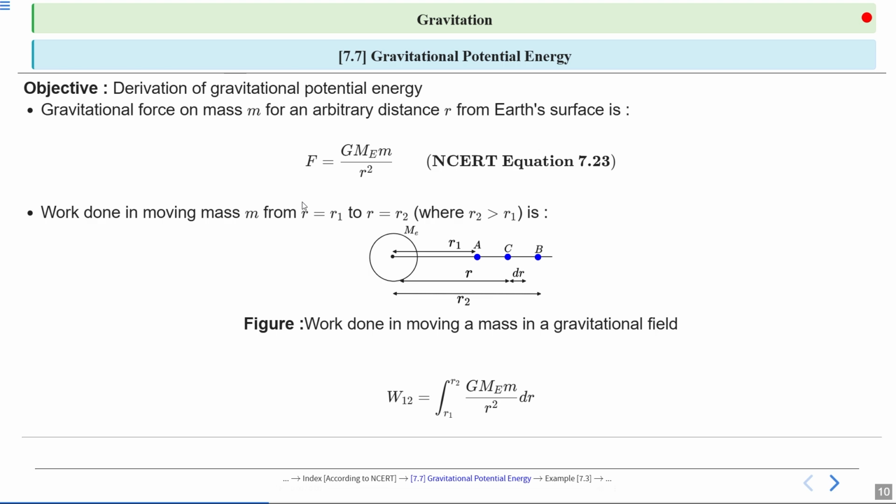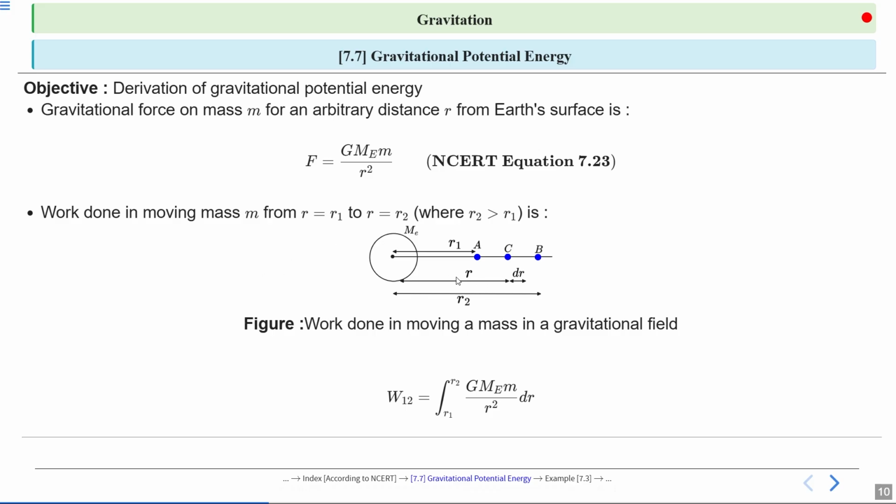Work done in moving the mass m from a distance r1 to another distance r2. The work done W12 is calculated using the integral of the gravitational force over the distance from r1 to r2.